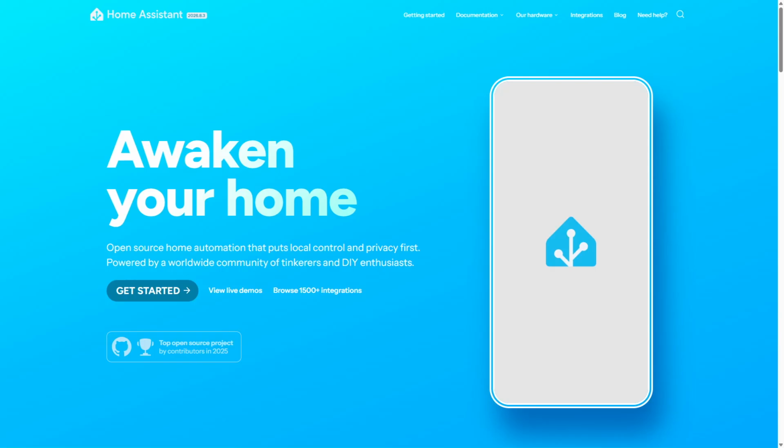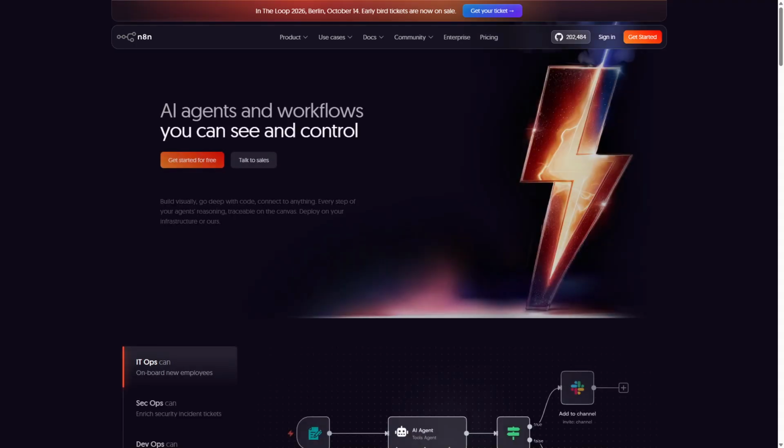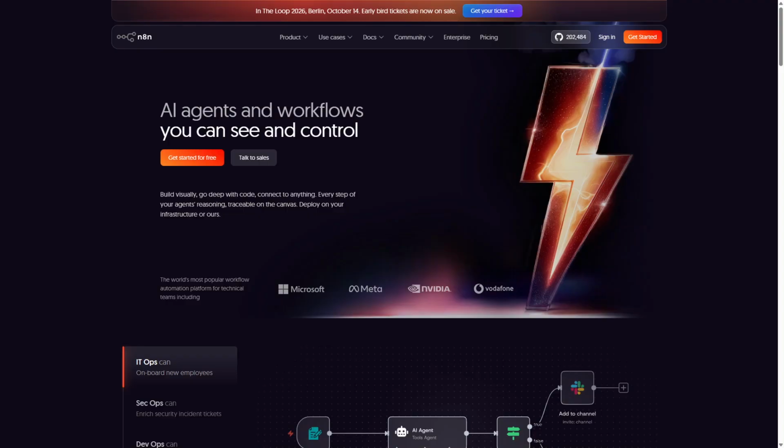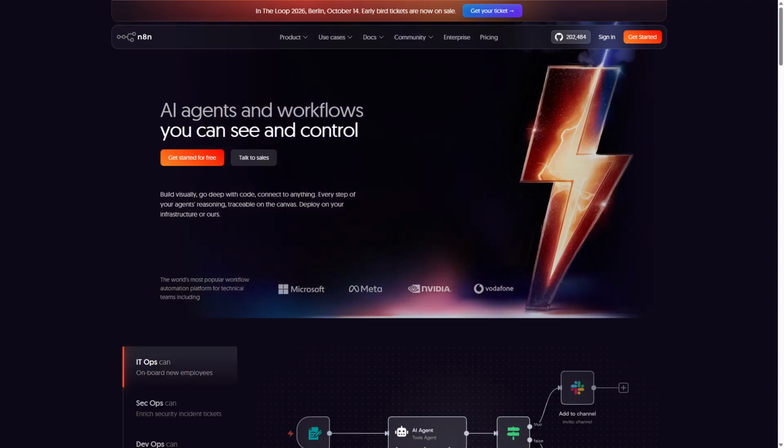Home Assistant and n8n are two powerful automation platforms. Home Assistant focuses on smart home device control with local processing, while n8n specializes in workflow automation across apps and services with a visual, code-friendly approach.